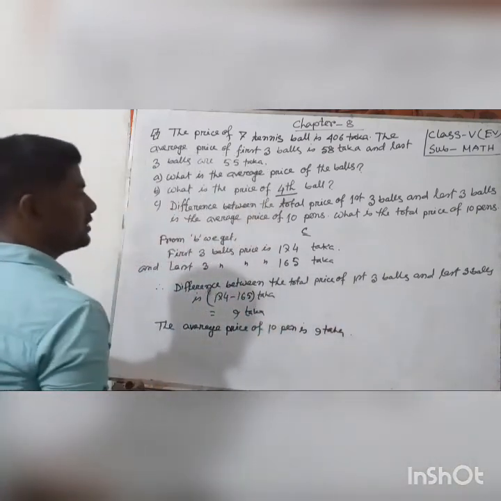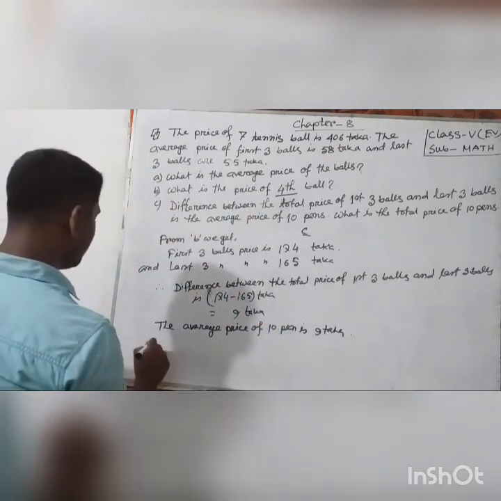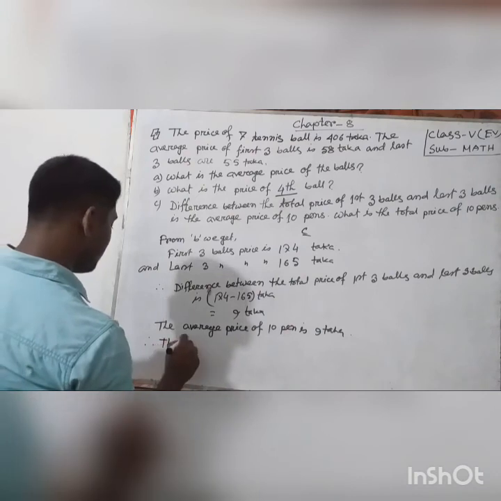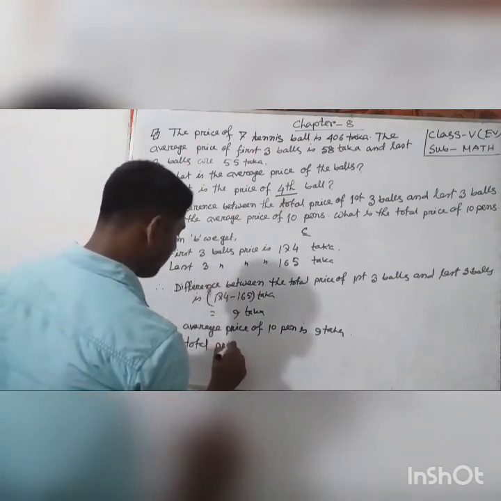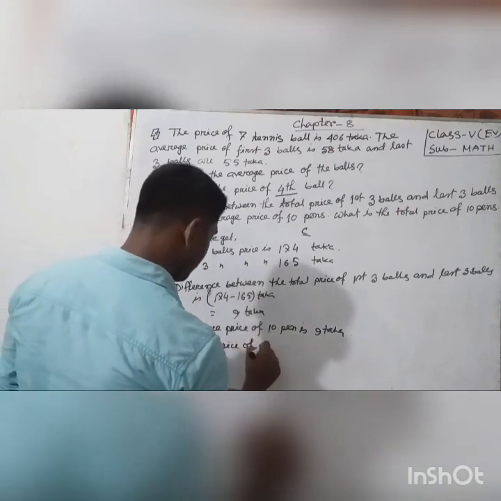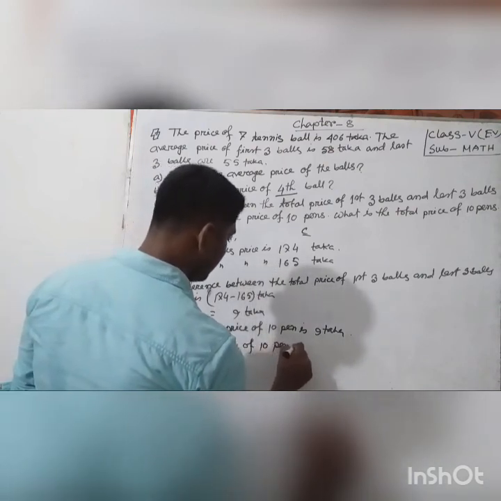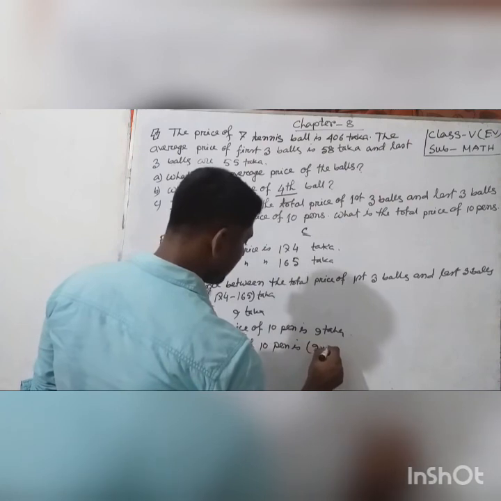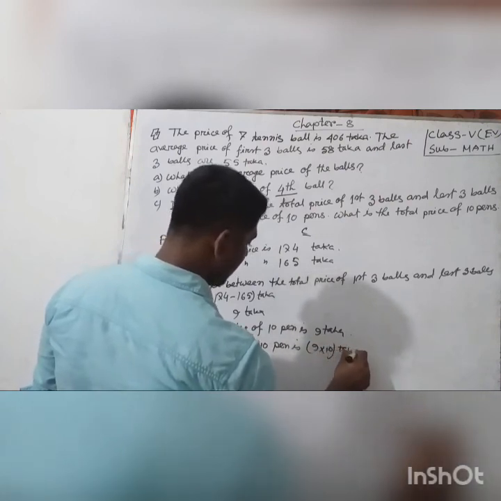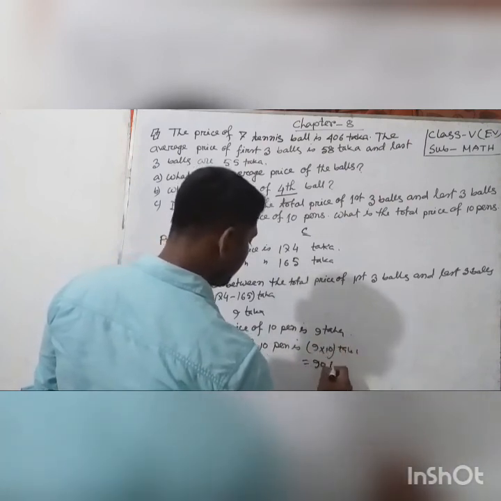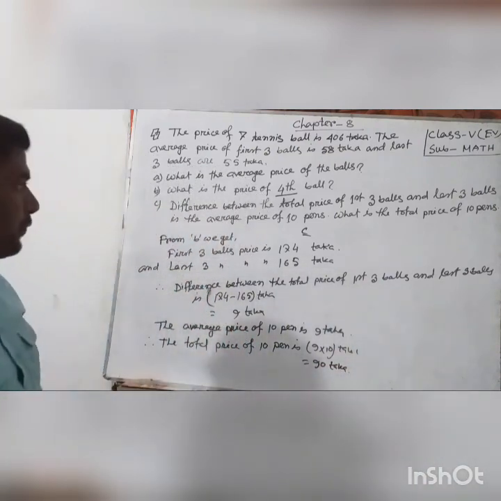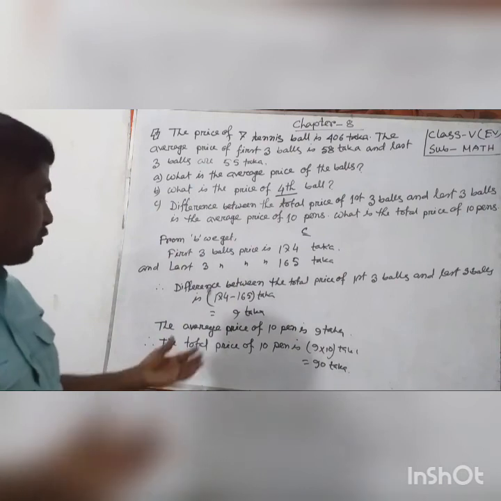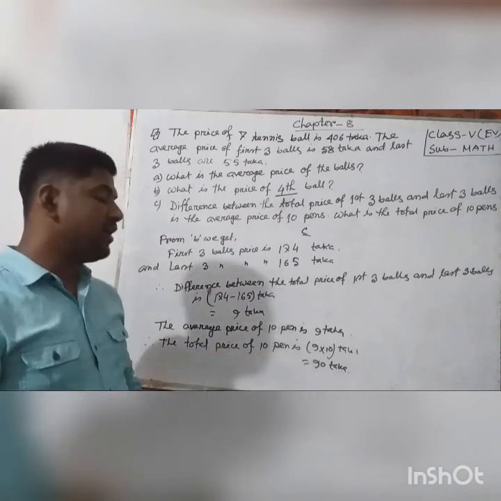Okay, what is the price of 10 pens? So we can write the total price of 10 pens is 9 into 10 taka, equal 90 taka. So we find the total price of 10 pens is 90 taka.